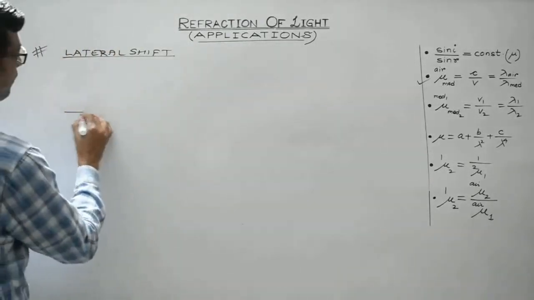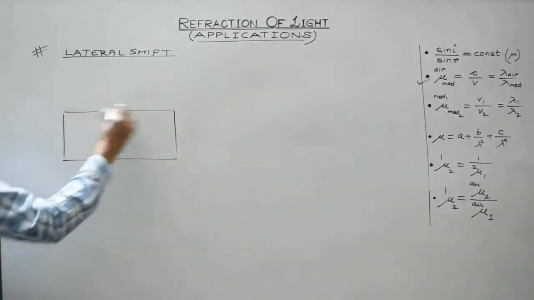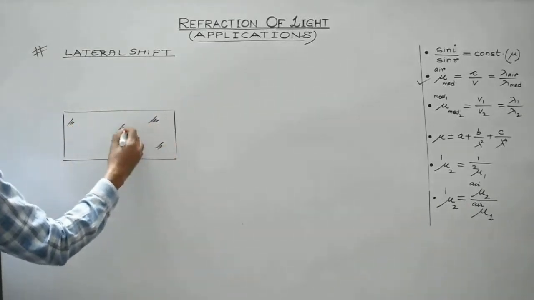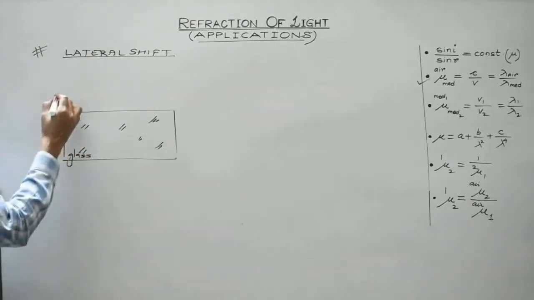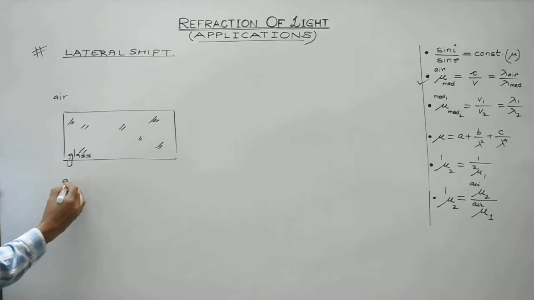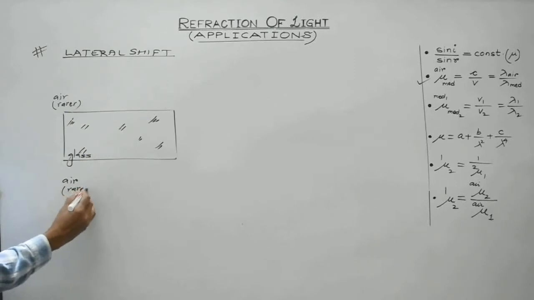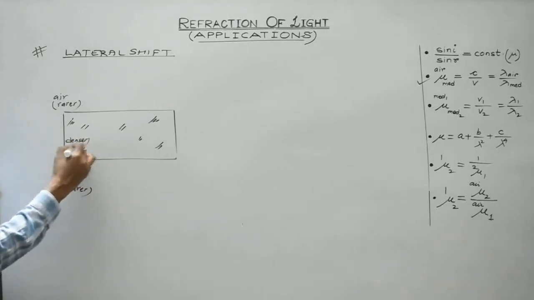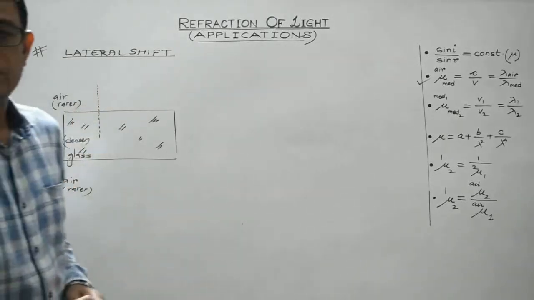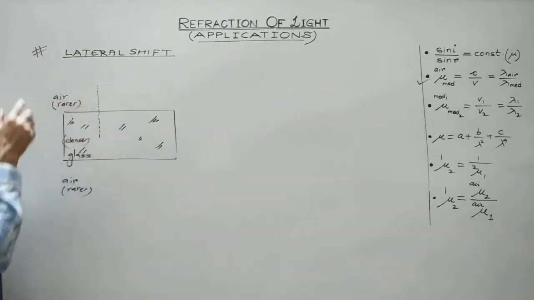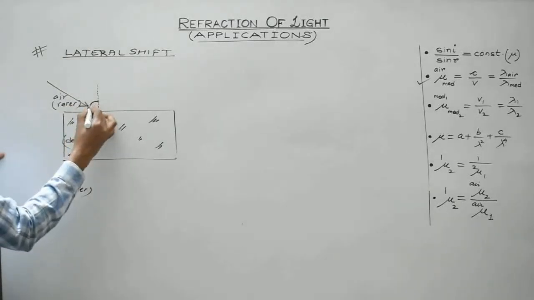So suppose this is a glass slab. Concentrate on the ray diagram, right? This is a parallel sided glass slab. This is glass. Obviously, it will act as a denser medium. This is air. It will act as a rarer medium. So this is rarer, and glass will act as a denser medium. Now this is the normal, suppose. Now look, light is incident at this point in an oblique direction, like this. This will be the angle of incidence.